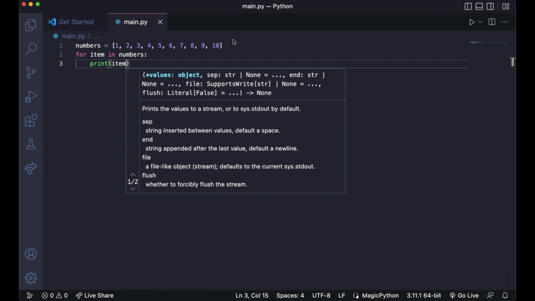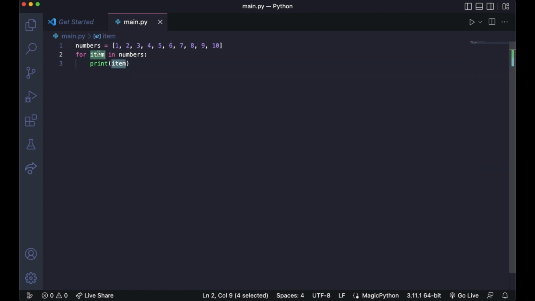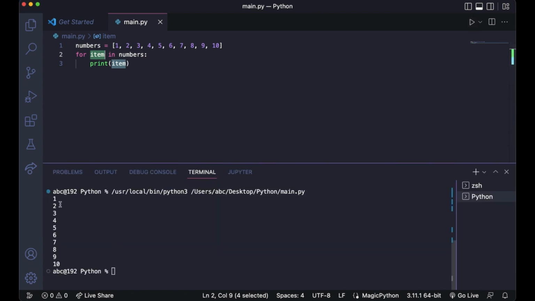So what's happening here is basically you're iterating over this list, and for each iteration item will have a value. Every iteration the value for this item variable will keep on changing. For example, the first iteration will be 1, next will be 2, next will be 3, next will be 4, and so on. So if we run this program, we'll get 1, 2, 3, 4, 5, 6, 7, 8, 9, 10. So that's how for loops work.